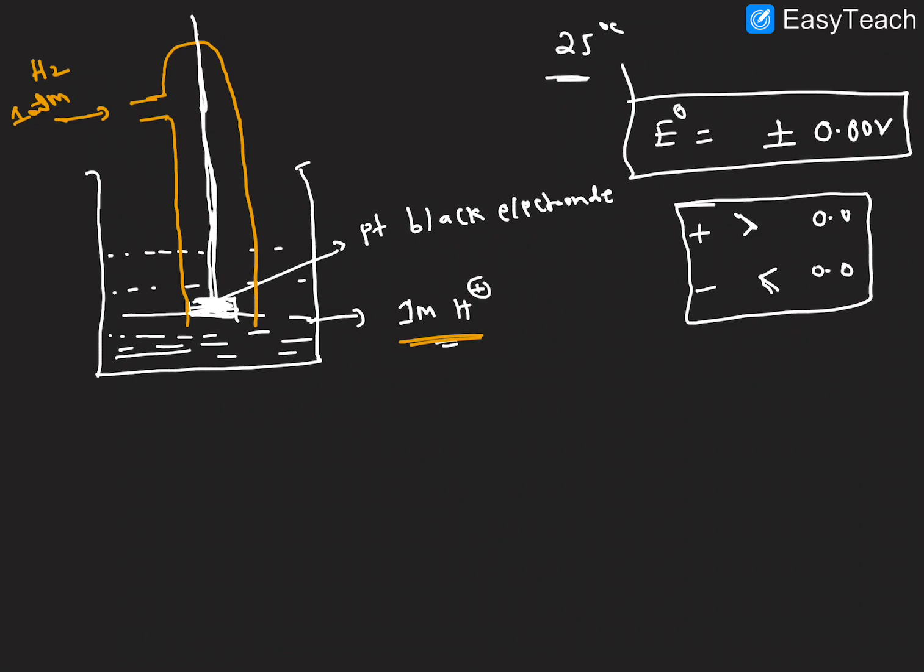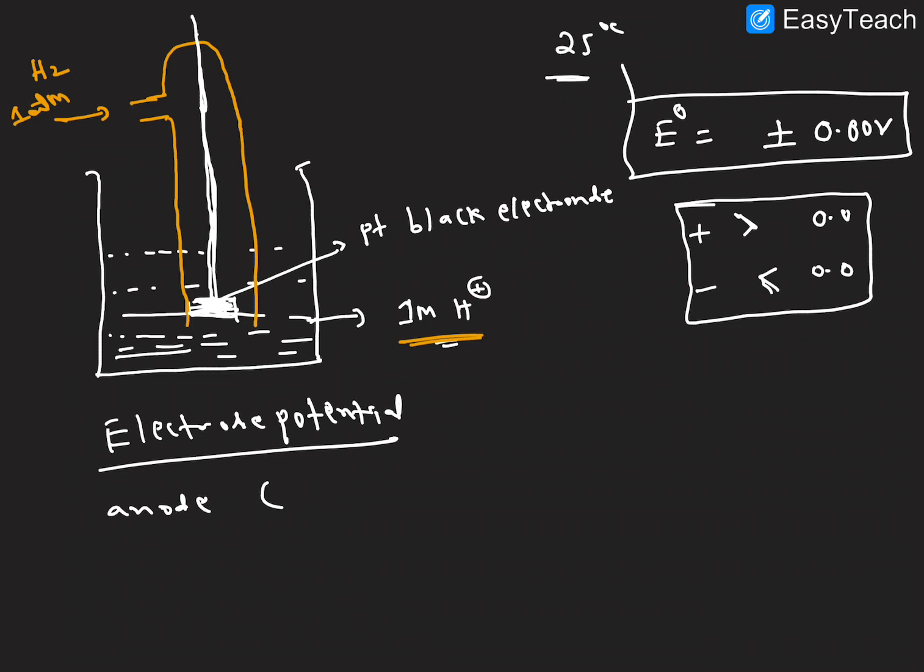Let me explain very clearly. For example, the electrode acting as an anode. So this is the electrode potential, the electrode potential at the anode. Here the anode is 0.0 volts, right? So at the anode, what happened?